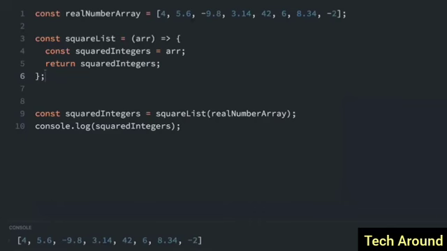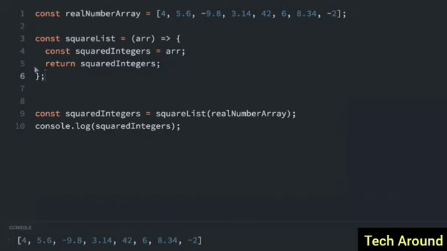Arrow functions work really well with higher order functions such as map, filter, and reduce. I'll go into more detail at a different time about map, filter, and reduce, but the main thing to know is that they take functions as arguments for processing collections of data. Whenever one function takes another function as an argument, that's a good time for an arrow function.